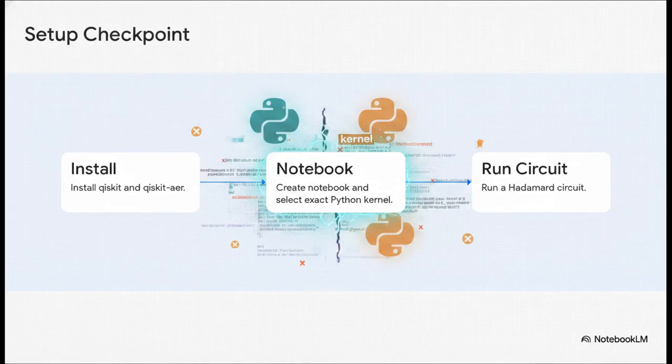So, first up are tools. You're going to need Qiskit and a local environment. But listen, be warned right now. The absolute biggest trap you're going to face here is a kernel mismatch. If Qiskit imports perfectly in your terminal, but your Jupyter notebook suddenly throws a module not found error, you are operating in 2 completely different Python environments. Just make sure you select the exact Python kernel where you ran your pip install. That one little fix will literally save you hours of frustration.